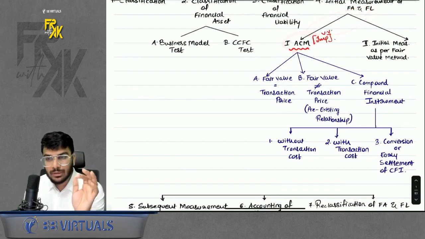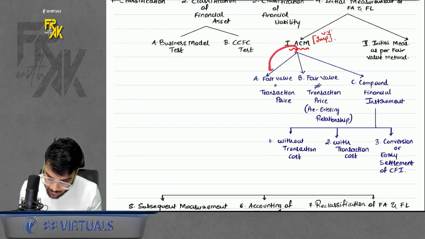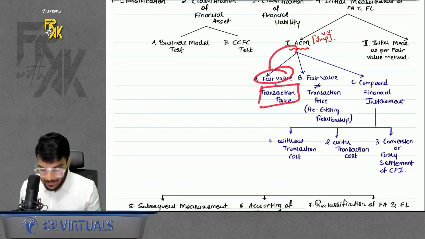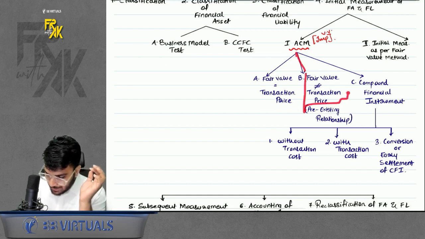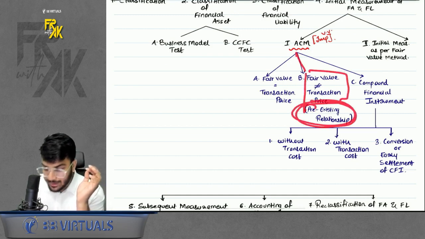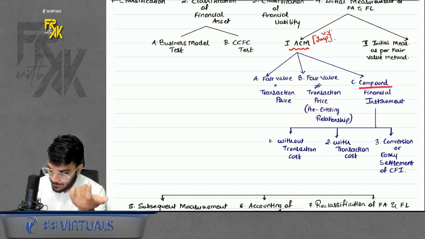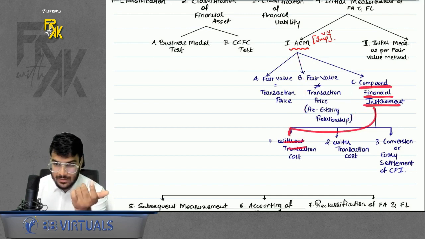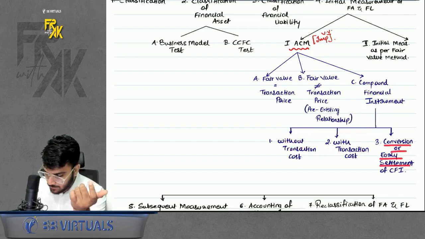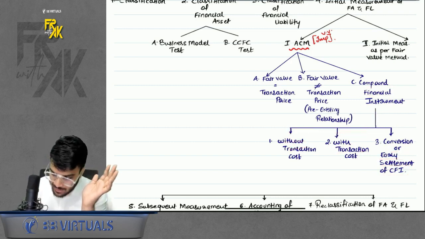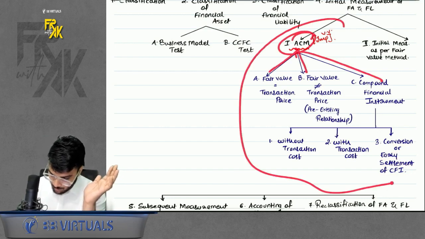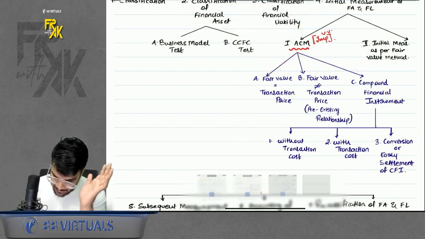We have a total of 3 cases to be discussed. One, where fair value is equal to transaction price. I will teach you what this is. Second, where fair value is not equal to transaction price, that means there is a relationship somewhere involved. Third case is compound financial instrument. In compound financial instrument also we have three cases: without a transaction cost, with a transaction cost, and conversion or early settlement of compound financial instrument. These are the various cases under compound financial instrument. So this is the ACM method as a whole, right? This is the most important part. Now let's discuss this ACM method.